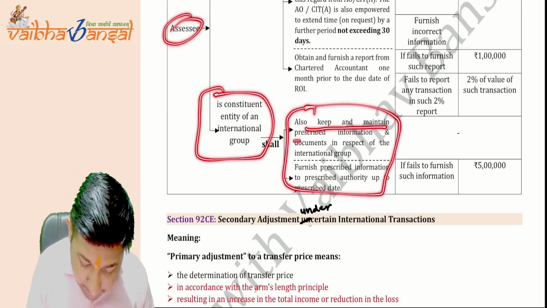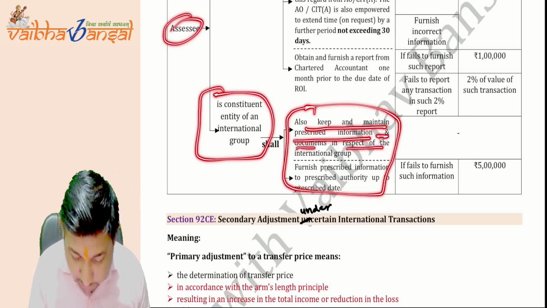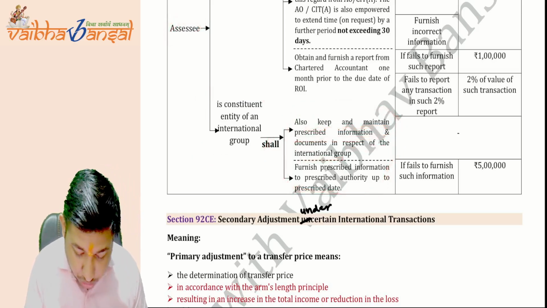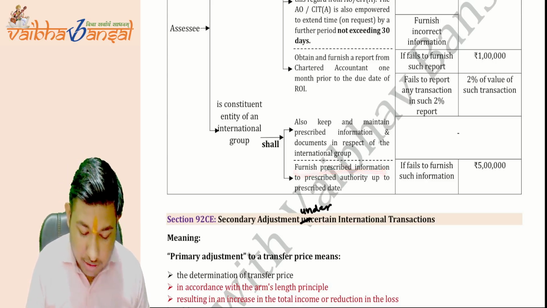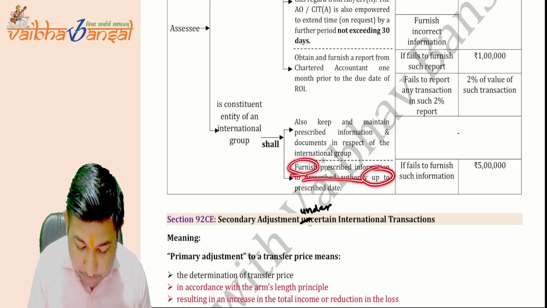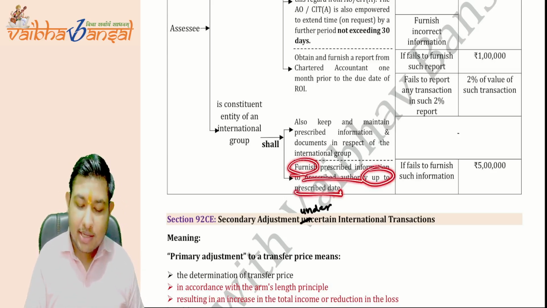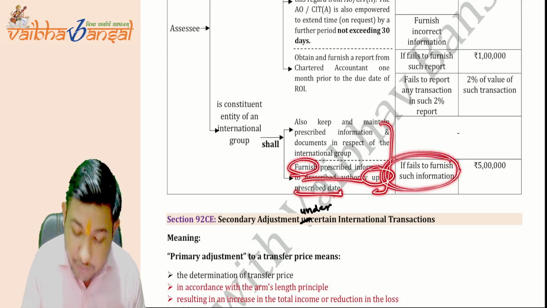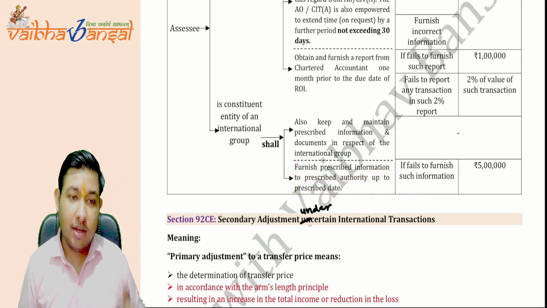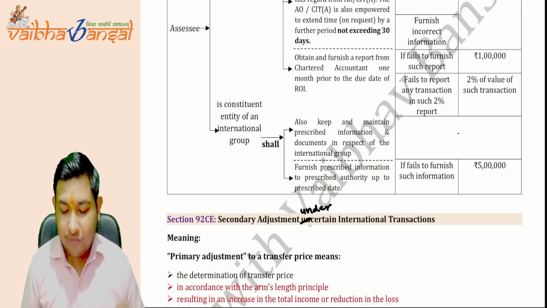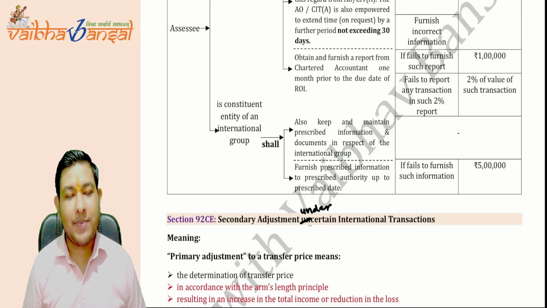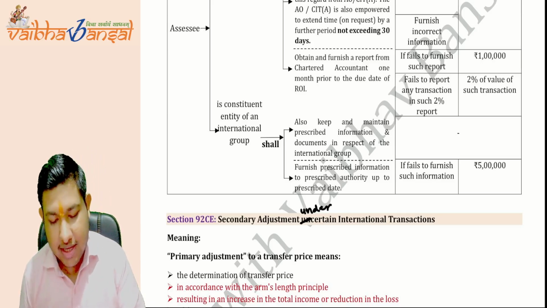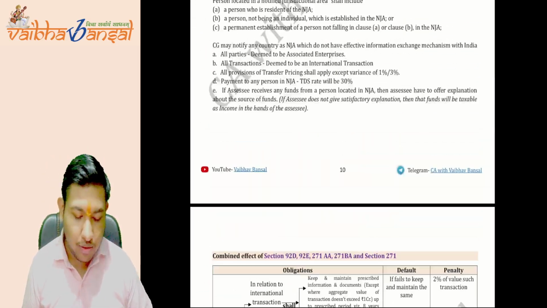Also, keep and maintain the prescribed information and documents in respect of the international group, and such information shall be prescribed. Such prescribed information is to be furnished to the prescribed authority up to the prescribed date. If you have failed to furnish such information, then the penalty is 5 lakh rupees. I hope this whole chapter is also clear to you all.